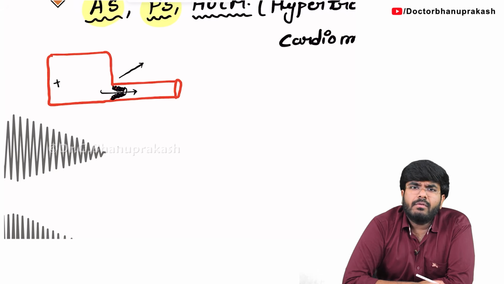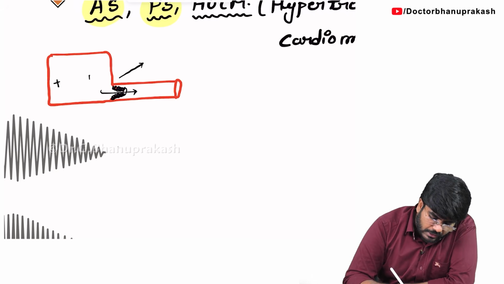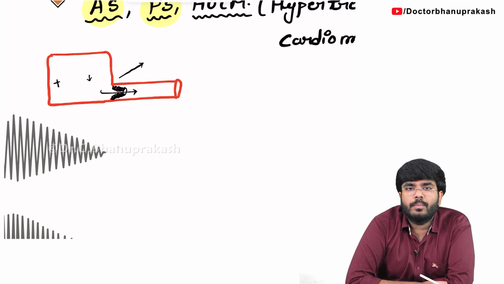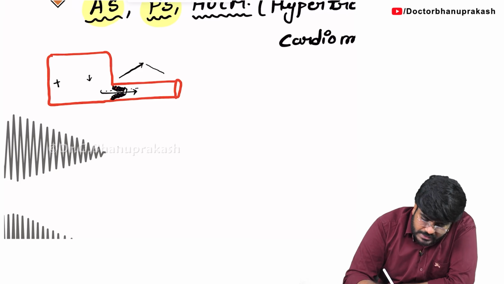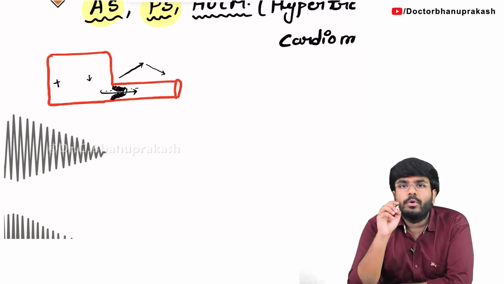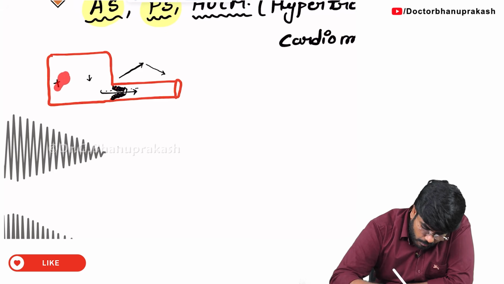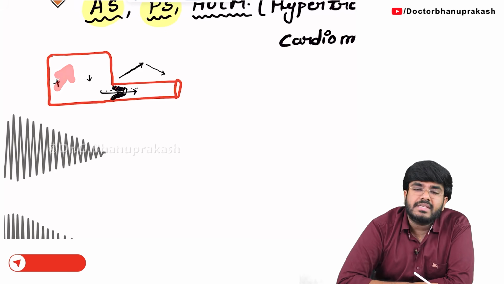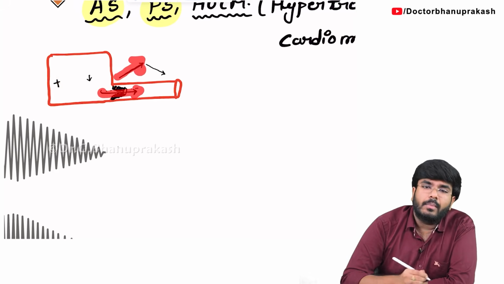Later, what will happen? The amount of pressure generated by the left ventricle will start to fall as the valve is open. So less blood is going to go, and automatically the murmur intensity also decreases. We all know that during the cardiac cycle, initially the left ventricle generates more pressure, more blood goes, leading to more murmur.